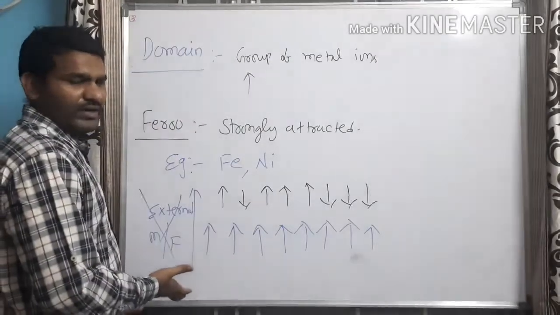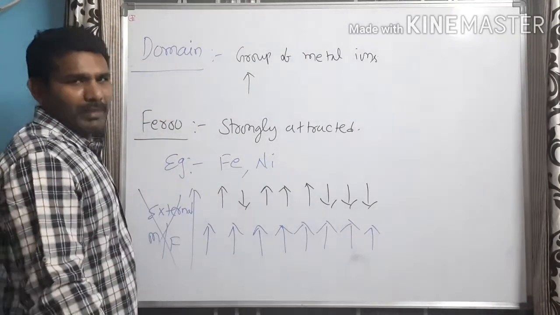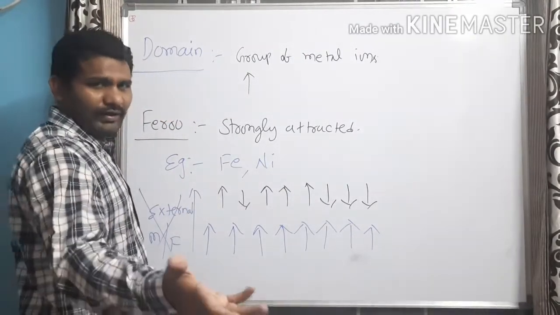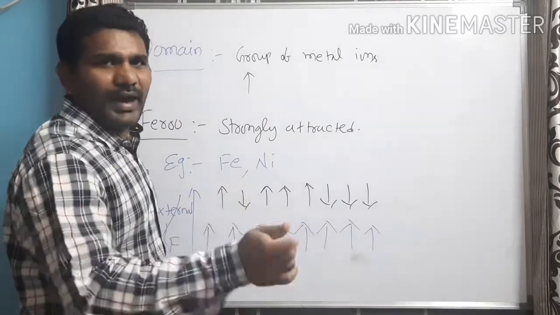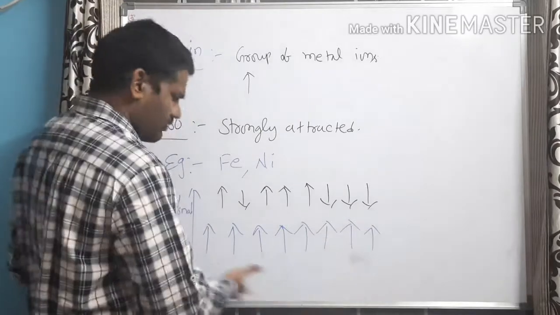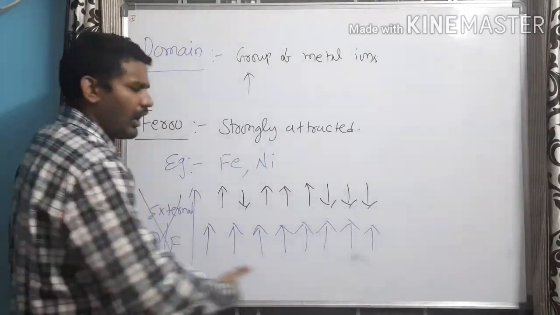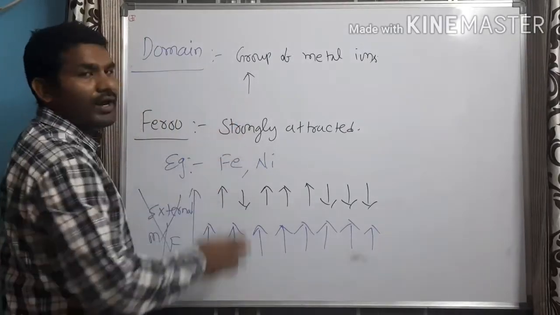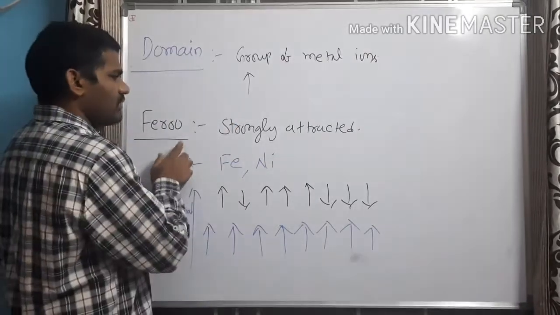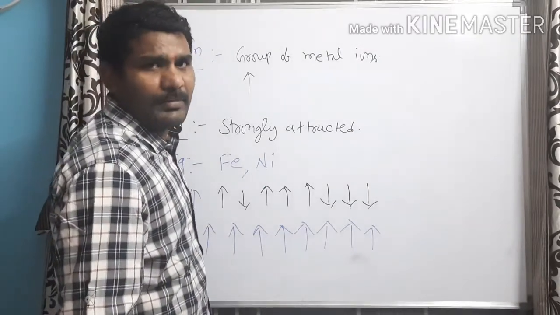Whenever external magnetic field is applied, all the domains get aligned in the direction of a magnetic field. When you rub an iron rod with magnet, after some time the iron rod itself behaves as magnet because of the same reason. That's why these ferromagnetic substances are strongly attracted by magnetic field.